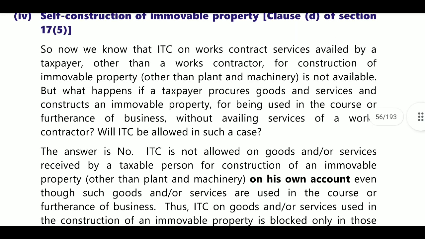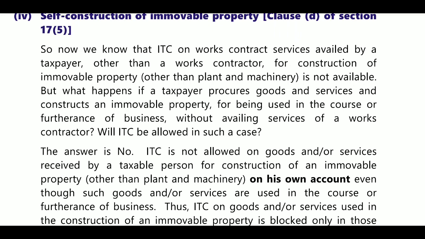But what happens if a taxpayer procures goods and services to construct an immovable property for use in the course or furtherance of business without availing the service of a work contractor? Will ITC be available or not? Here the person is not using a work contractor, on his own he is constructing. Is the ITC allowable or not? Even in that case ITC is not allowable, the answer is no.